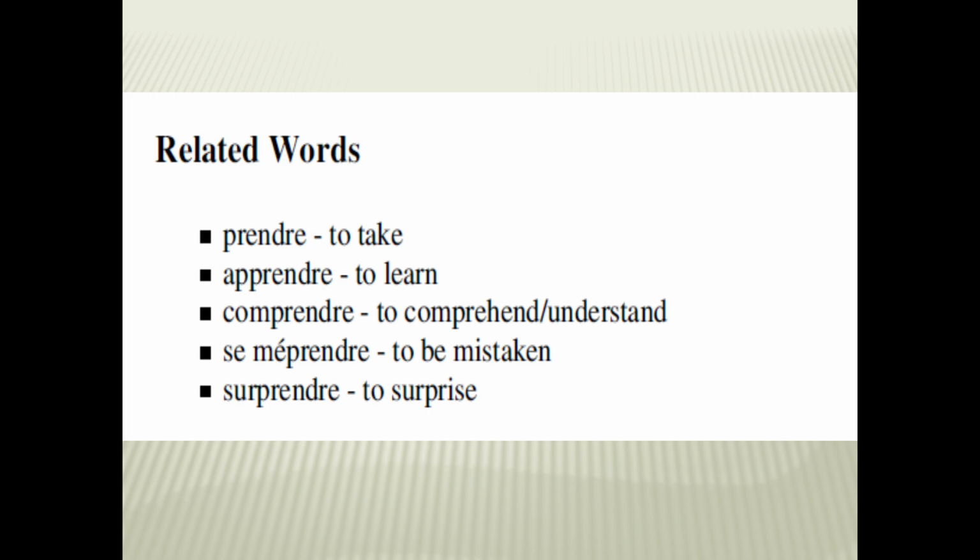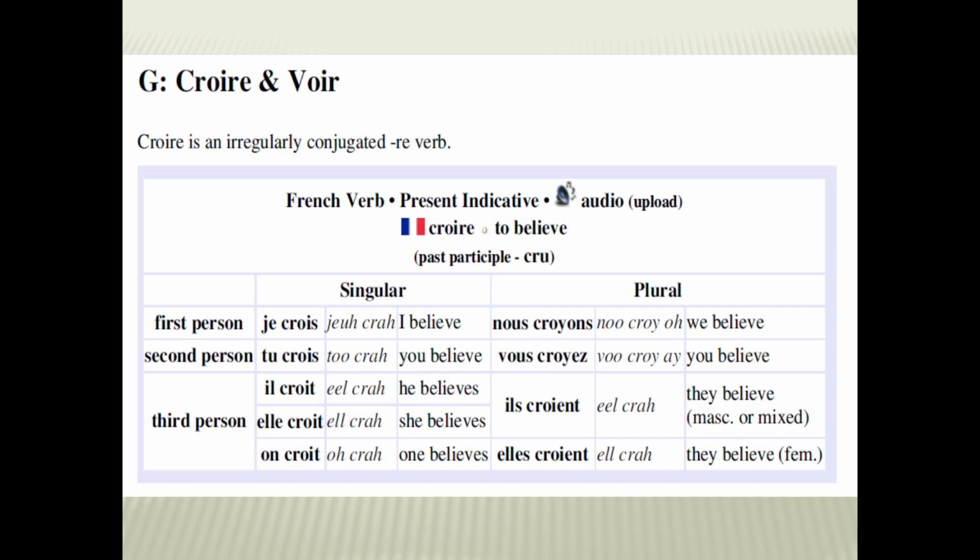Se méprendre, to be mistaken or to be taken by mistake, right? Surprendre, to surprise. So the conjugation for all these verbs will be like prendre. If I could talk about apprendre: j'apprends, tu apprends, il apprend, elle apprend, nous apprenons, vous apprenez, ils apprennent, elles apprennent; je comprends, tu comprends, il comprend, like that, right? So I'm not going to discuss these verbs further.